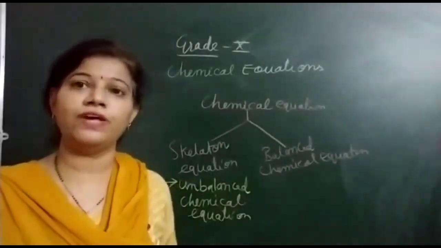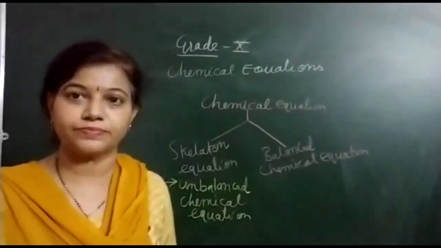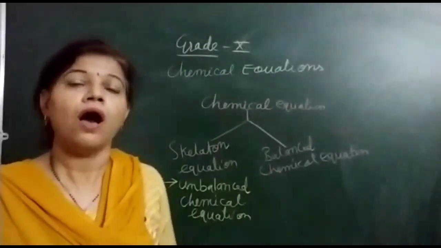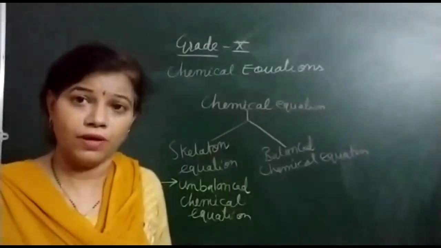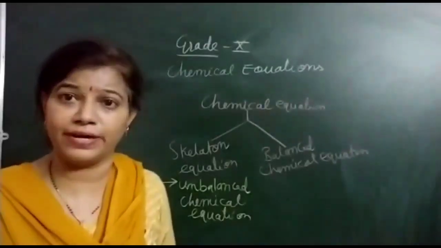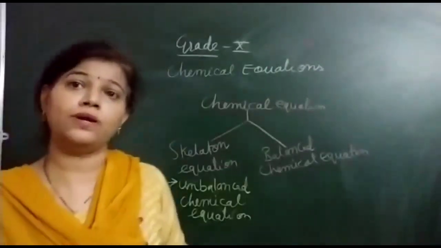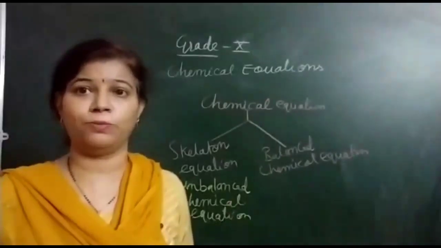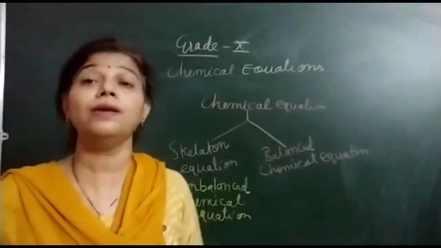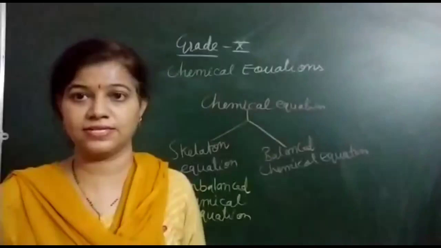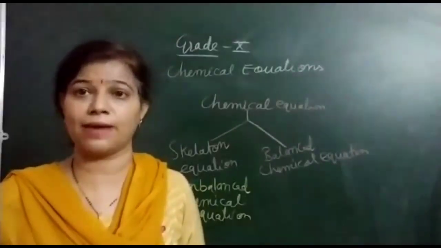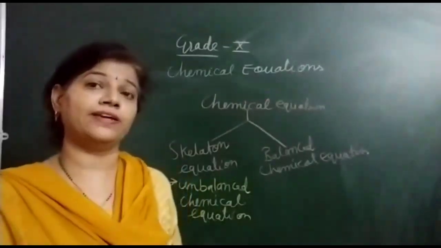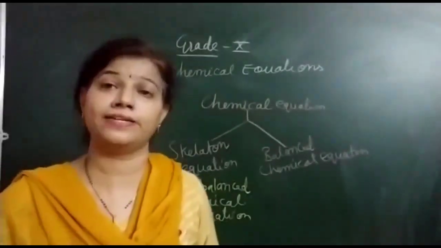Similarly, whenever we are representing a chemical equation, but if we do not know how many actual number of atoms are participated in that particular reaction and how many actual number of atoms produced in that reaction, so that reaction is said to be the unbalanced equation. More correct is, we can say that it is an unbalanced chemical equation, when the number of atoms of reactants are not equal to number of atoms of product.